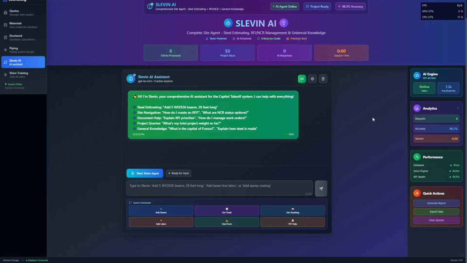This is Slevin AI. It's a built-in AI system that you can talk to and will also do your takeoff. You could say I have 5 W12 by 26 beams, 20 foot long, and some beam line labor, some epoxy coatings, and it'll pull it together and throw it on there for you. This agent is also experienced with your documentation and anything within the site. So you're able to ask this agent questions and it will also be able to answer for you. It's a pretty powerful tool inside Indolent Forge.